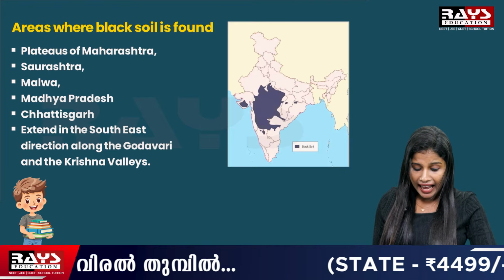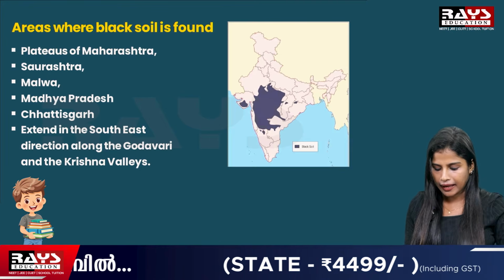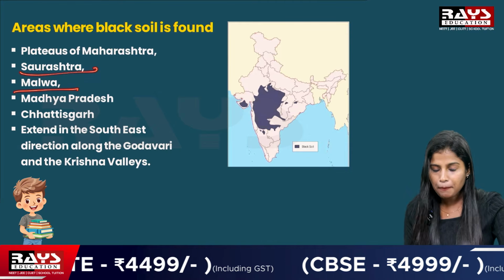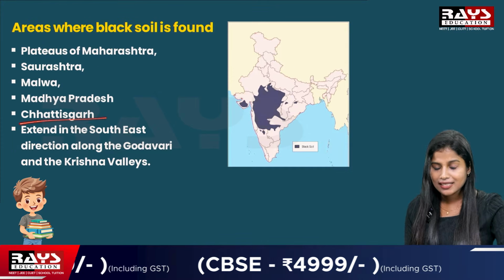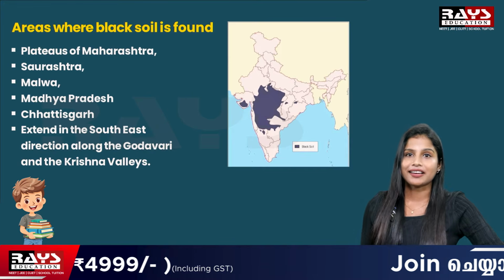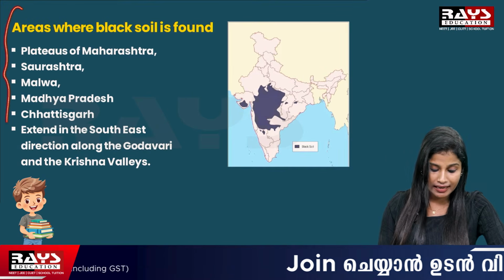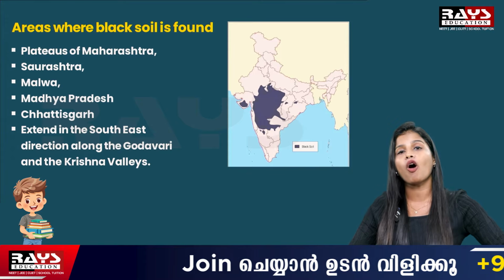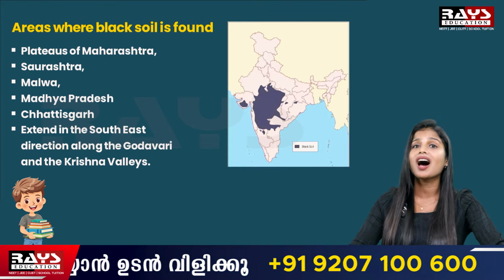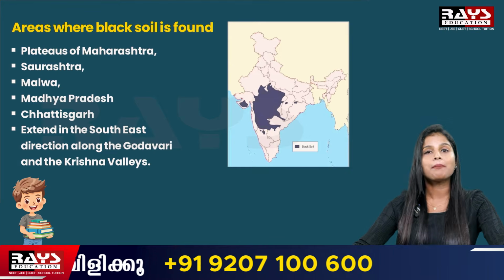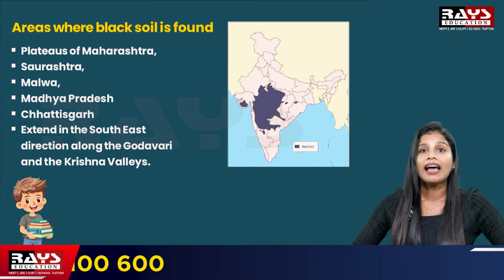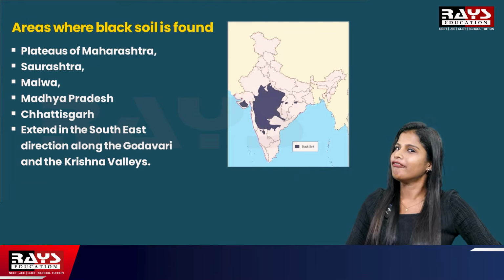The areas where black soil is found are the plateaus of Maharashtra, Saurashtra, Malwa, Madhya Pradesh, Chhattisgarh, extended in the southeast direction along Godavari and Krishna Valley. So whenever there is a question like where is this black soil found in India, you can answer that it has been seen in the plateaus of Maharashtra, Saurashtra, Malwa, Madhya Pradesh, Chhattisgarh, and it extends in the southeast direction along the Godavari and Krishna valleys.